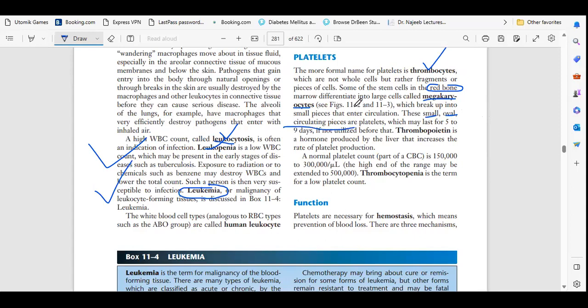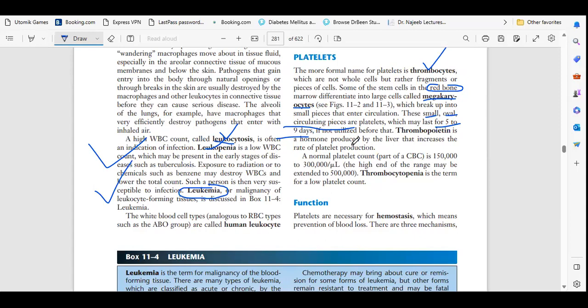in the blood circulation. The lifespan is 5 to 9 days. If we do not utilize them for 5 to 9 days, what will happen? The liver has a protein called thrombopoietin. Okay, it is a hormone which is secreted by the liver to increase the production of platelets.